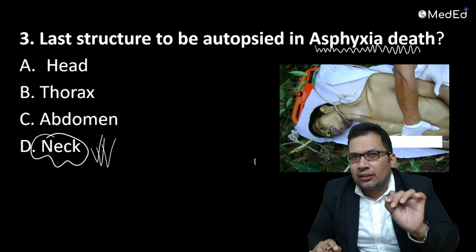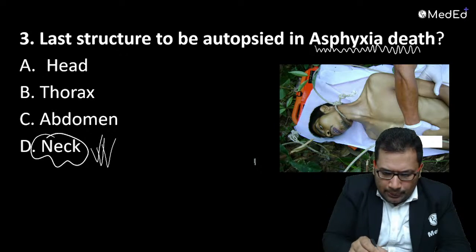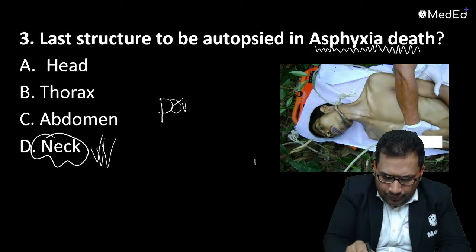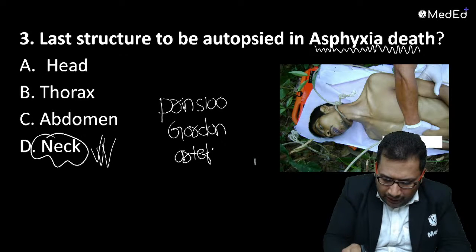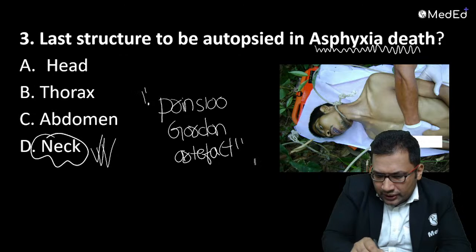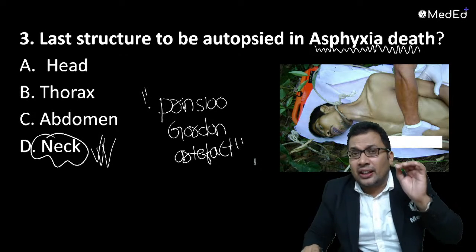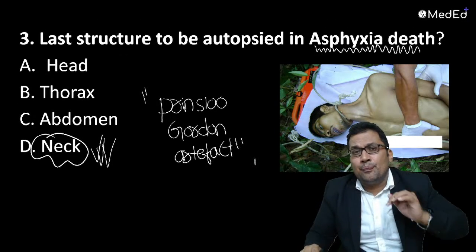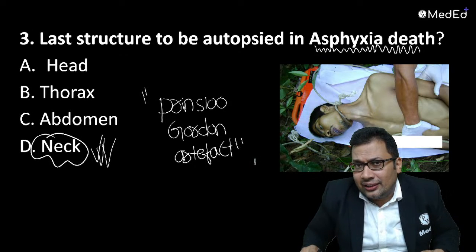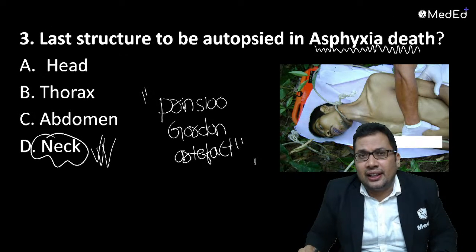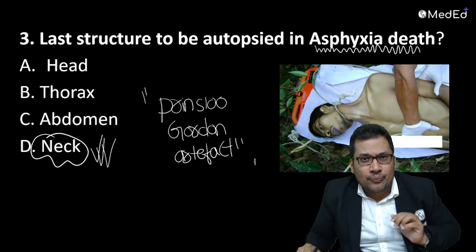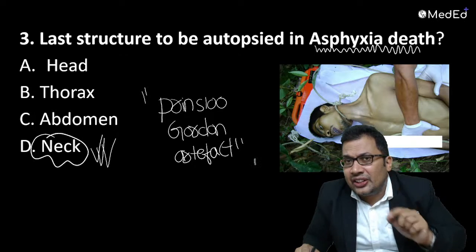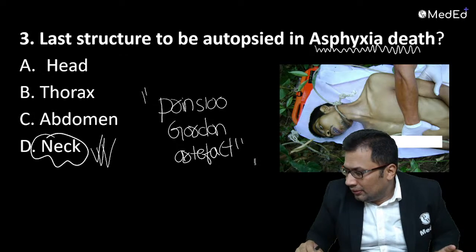And one more thing, Prinsloo-Gordon artifact. Remember this. This can be asked in your upcoming exam. This is an artifact, an unreal thing that occurs after death, especially the blood stasis at the areas of the neck, especially the trachea and the cervical vertebra. That is known as Prinsloo-Gordon artifact. So the answer is neck. One more question, remember, the incision is the modified Y incision.